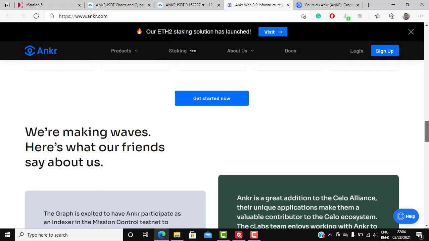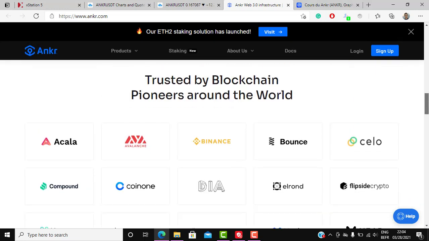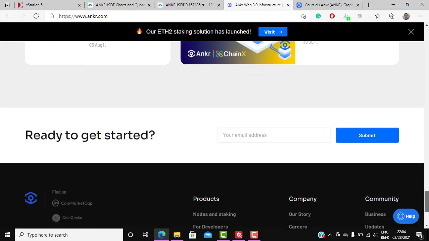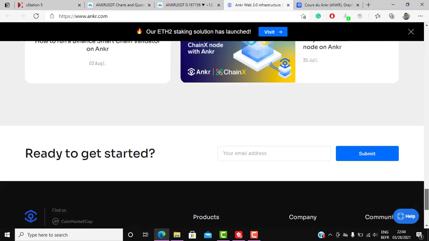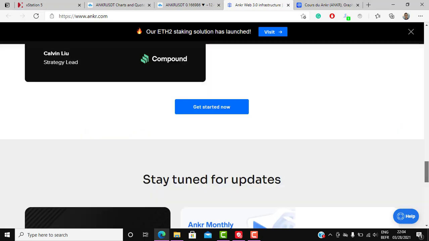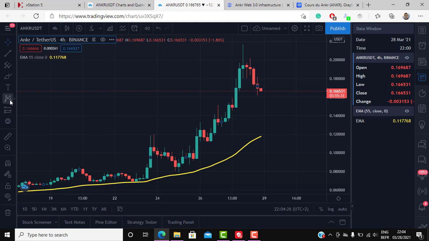As you can see here, you can see the reviews and some testimonies of Silo, The Graph, and other blockchain pioneers around the world. It gives you a lot of detail, and I love the transparency when it comes to this project. So without further ado, we're going to be taking a look at the technical analysis, because this is the most important aspect of it, because you're here to make money from your investment.